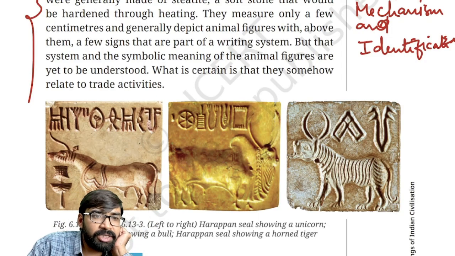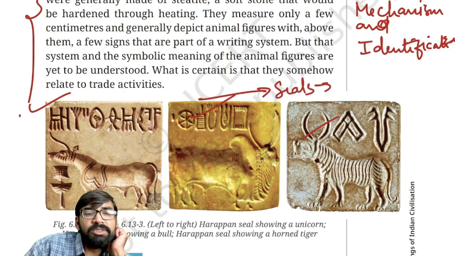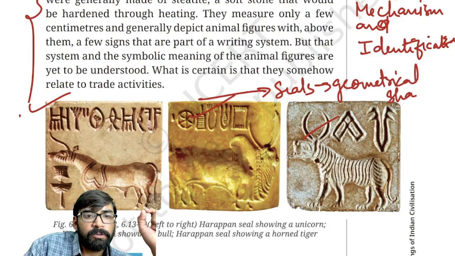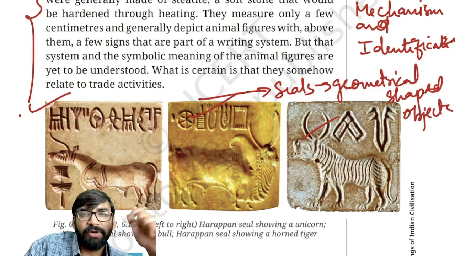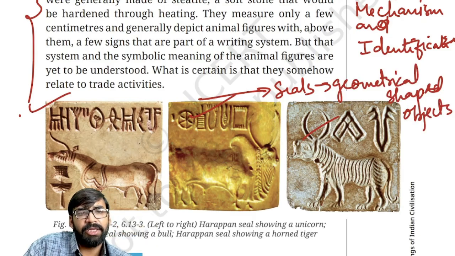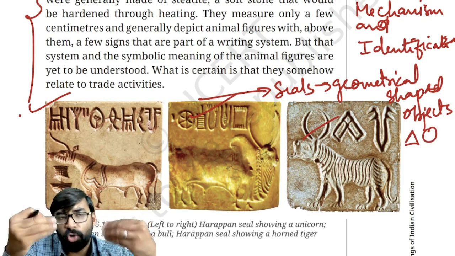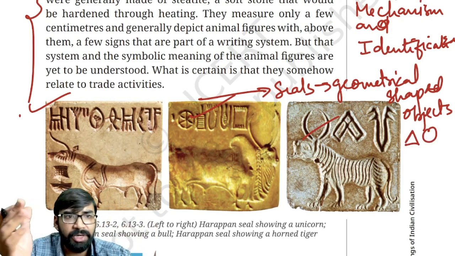First, try to understand. As you can see, these figures are called seals. Now, what are seals? Seals are geometrical shaped objects. Different shapes like square, triangular, circular are there. It actually marks the authority of IVC, different authorities.